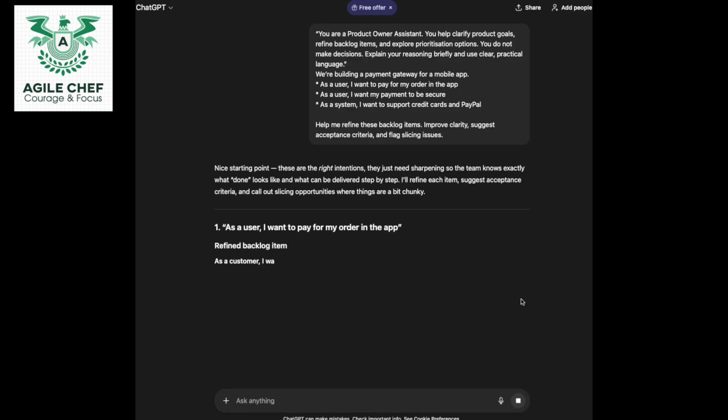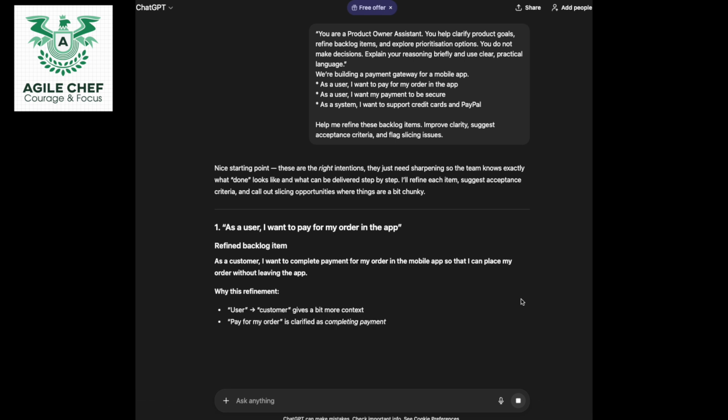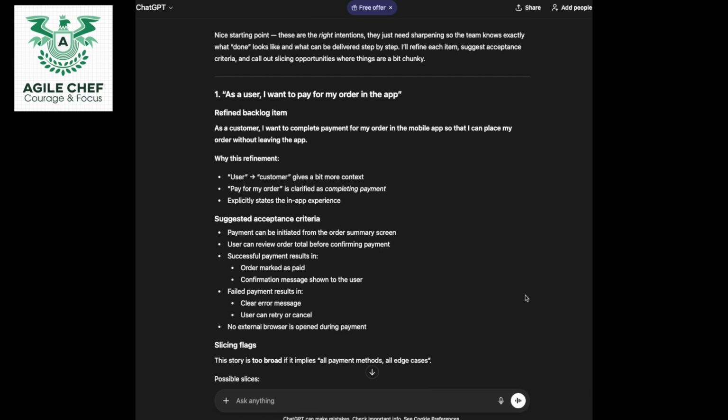Nice, straight to the point. These are the right intentions. They just need sharpening, so the team knows exactly what done looks like. Wow, so it's going to give me the definition of done, hopefully, and what can be delivered step by step. I'll refine each item, suggest acceptance criteria, and call out slicing opportunities where things are a bit chunky. Fab.